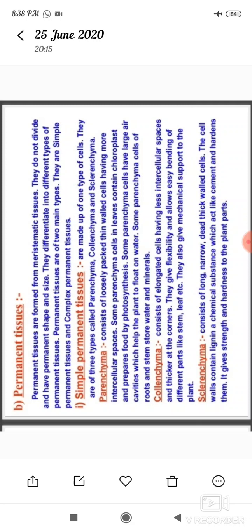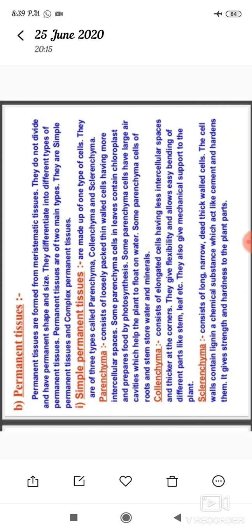So permanent tissues are of two main types, you know that. They are simple permanent tissue and complex permanent tissue. So let us see about that one by one. Simple permanent tissue are made up of one type of cells because they are very simple. There are three types: parenchyma, collenchyma and sclerenchyma.